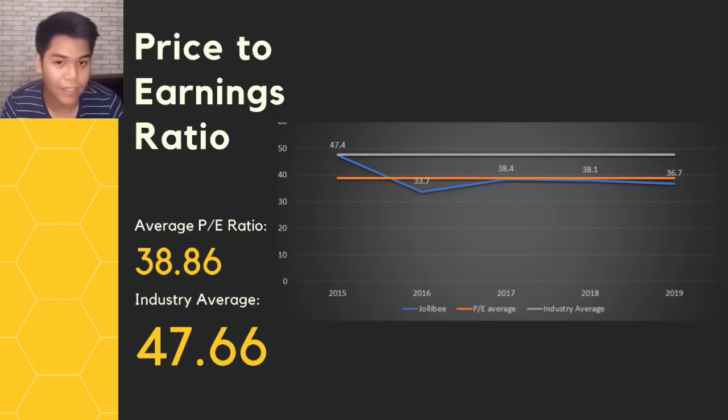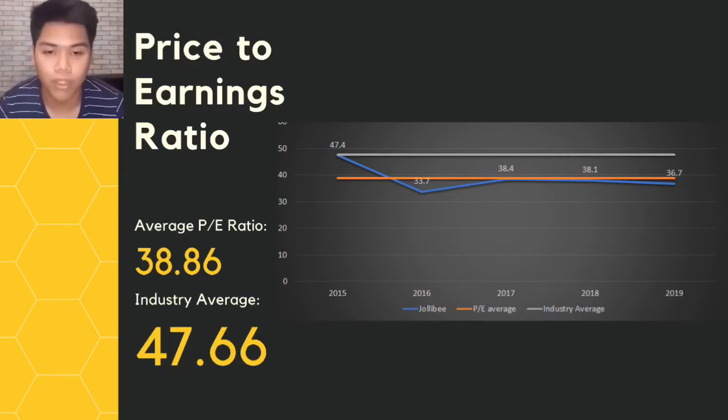Because of that, Jollibee has been compensating a lot lately. We could see on the graph that at around 2015, the price to earnings ratio started to plummet. It has created a downward trend. At around 2016, that is the time when a majority stake in Smashburger was acquired by Jollibee.